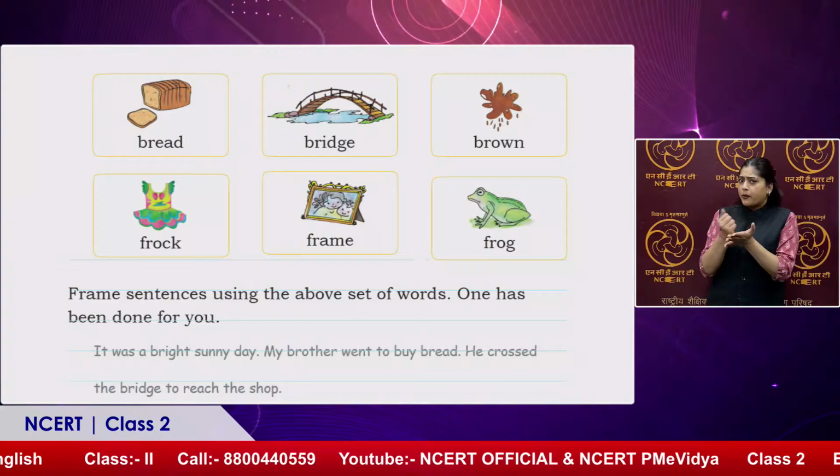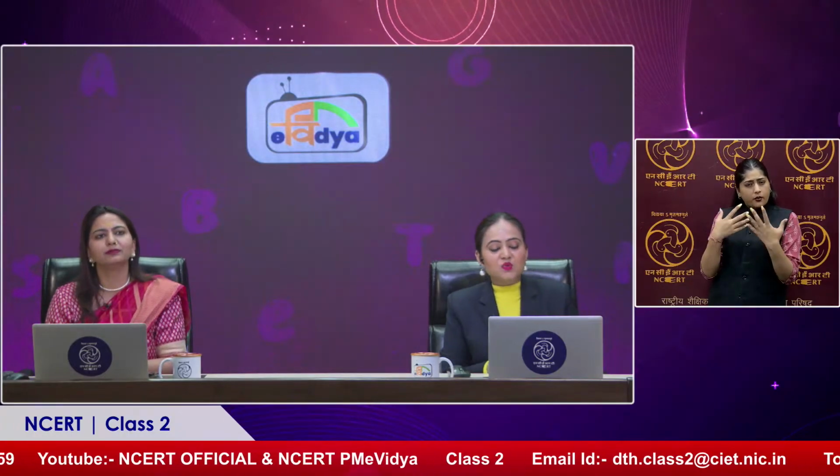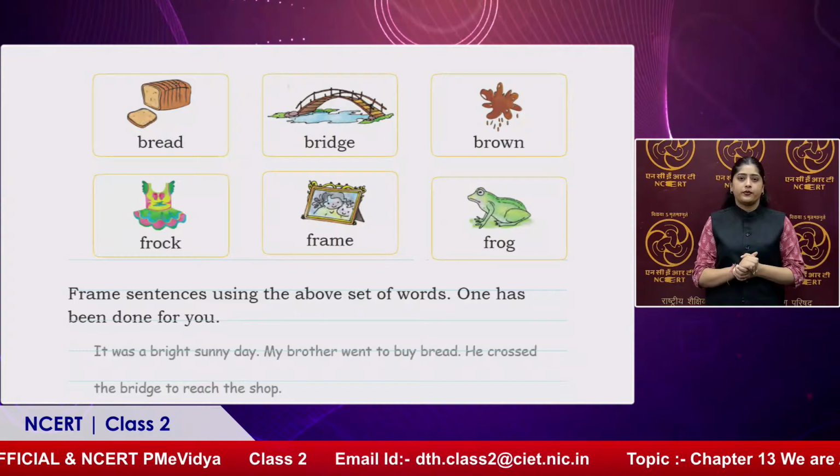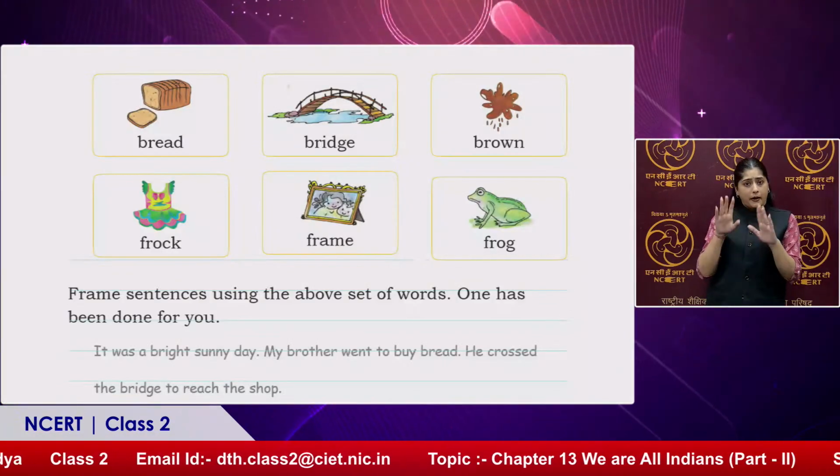So I have to use bread, bridge, and brown. You can pick any two or three from these six words. Okay, six words, right? So let me use brown. I have a brown frock, and I love wearing that every day.